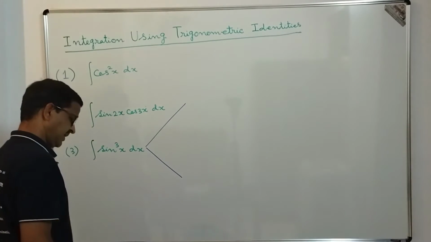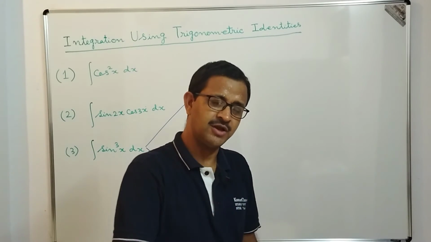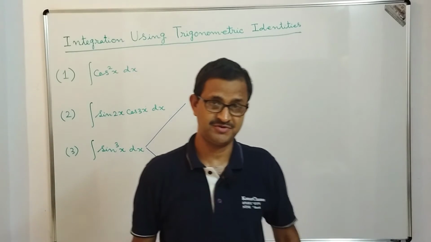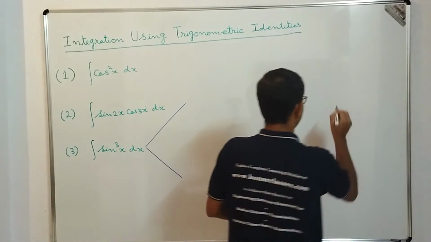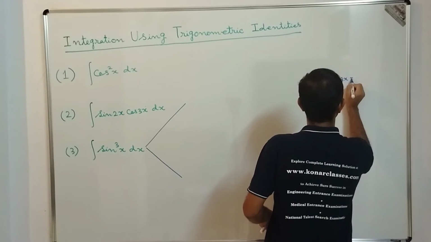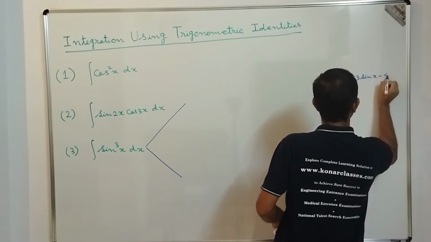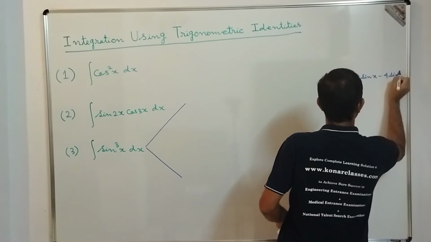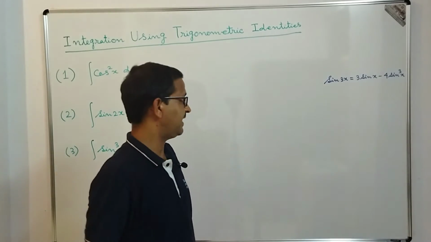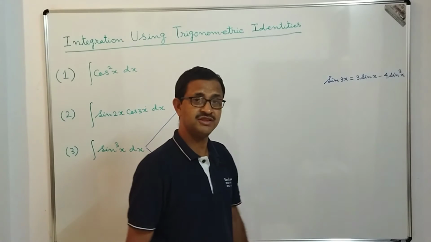The first way is to recall the formula where sin cube x is actually being used. If you recall, sin 3x is equal to 3 sin x minus 4 sin cube x. I hope you remember this formula from trigonometric identities. Now we need to use this formula.